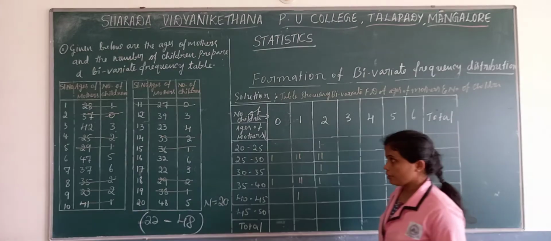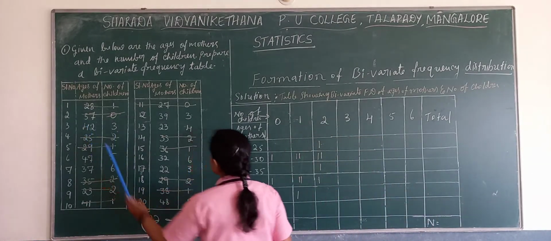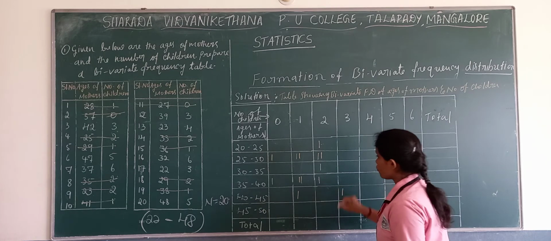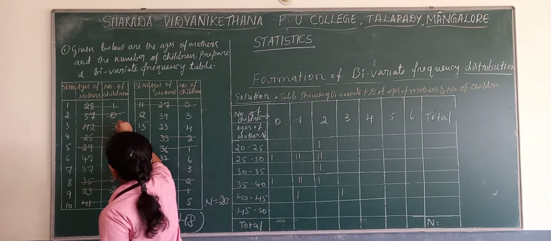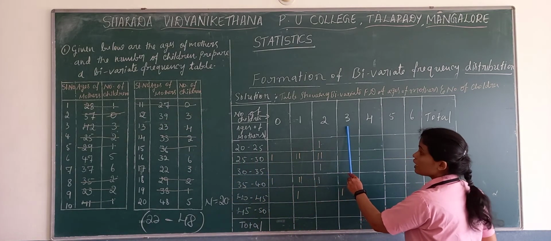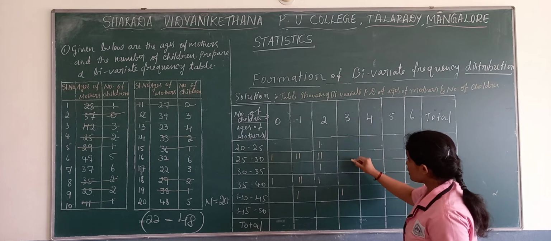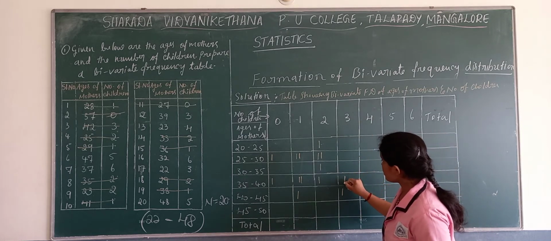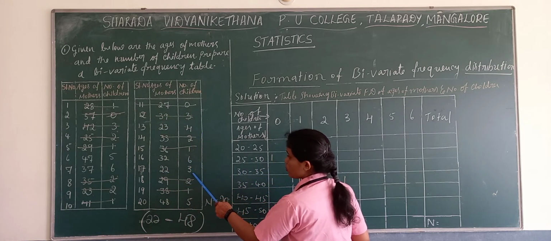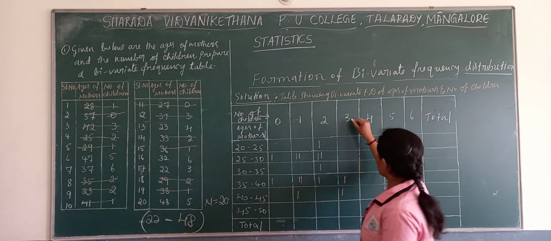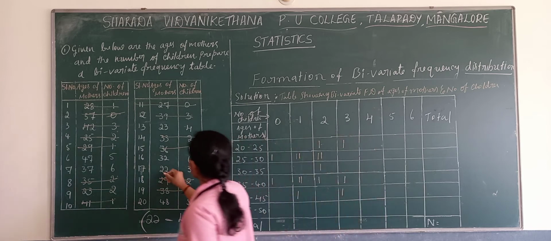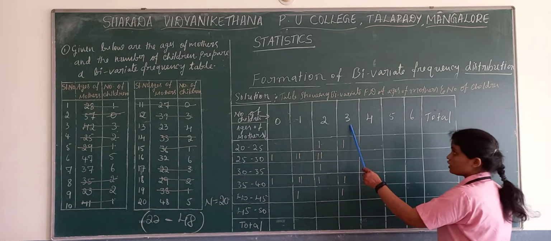Next, move towards 3. Where can we find 3? The first value 3, 42, and where will 42 fall? 42 will fall here. Next one, is there any other 3? 3, 39. Ages of mothers 39 and number of children 3. Is there any other 3? One more 3, the last one: 3, 22. We are done with 3.